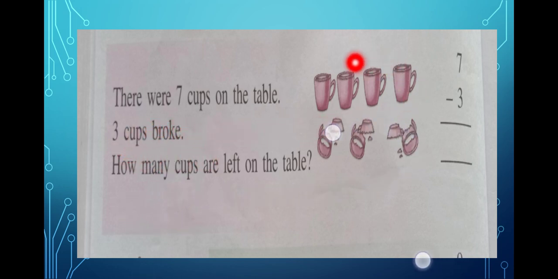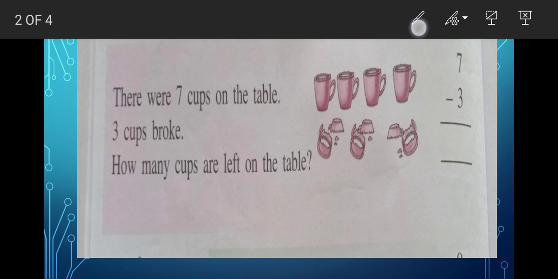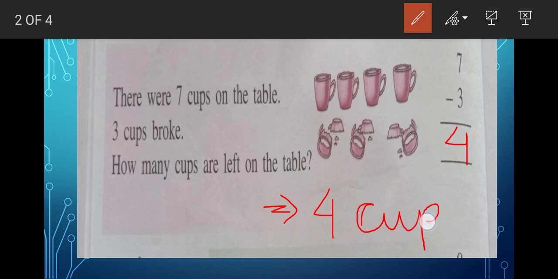7 cups were there on the table. Out of that 3 cups were broken. Now how many are left? So already the picture is shown. We can count as well. 1, 2, 3, 4 cups are left, isn't it? So in this question, the answer will be what? 4. Okay, 4 cups. And after writing this, you have to write like this here, is equal to 4 cups. Okay, how many cups? That means 4 cups are left.